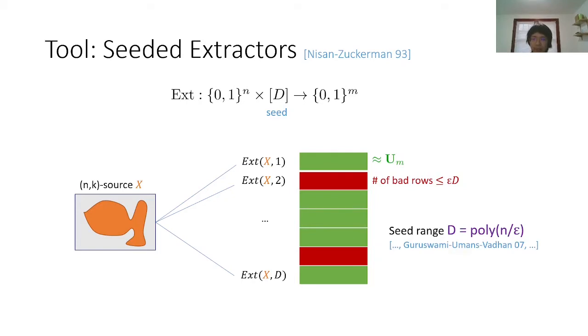And after a long line of successful work, we now have very good seeded extractors, which have a range of seed being poly n over epsilon. And this is basically optimal.